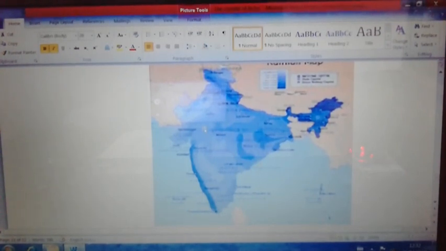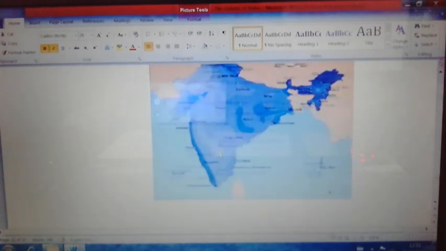Less rainfall or scanty rainfall regions are shown with a very light color in the map. It can be observed in the Rajasthan region, western Rajasthan, especially the Thar Desert region. At the same time, in the south, the rain shadow of the Deccan region is shown with the light blue color. With the map also it is very clear.